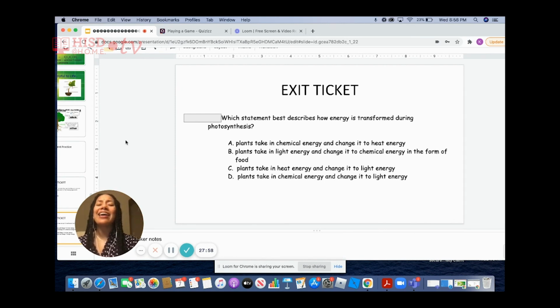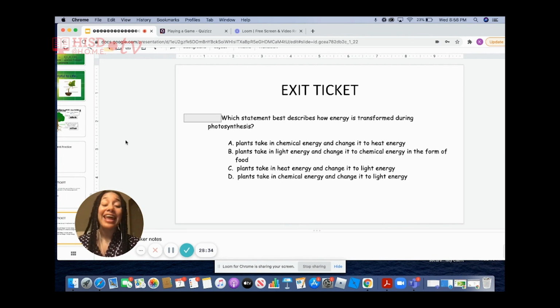So if we're eliminating A, what other answer choice can we eliminate? Right, we can eliminate D, because again, plants do not take in chemical energy. So what would be the answer? Is it B, plants take in light energy and change it to chemical energy in the form of food? Or is it C, plants take in heat energy and change it to light energy? Yes, the answer to this exit ticket is B.